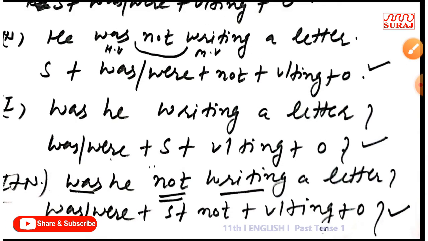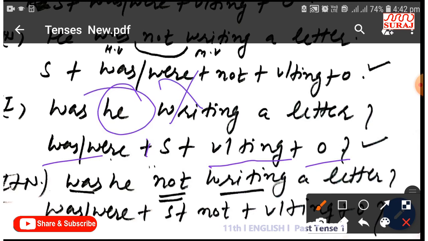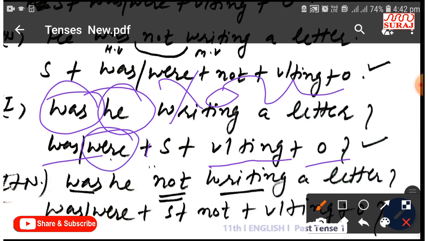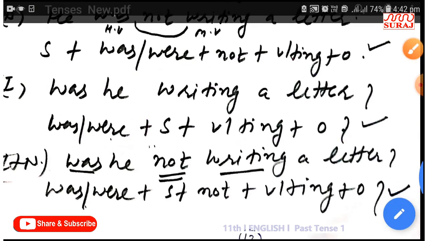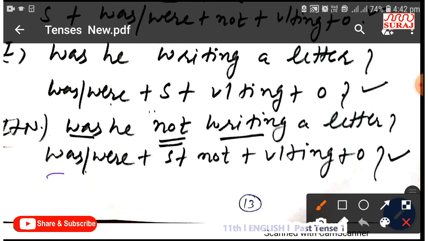Was he writing a letter? Was, were, subject, first form plus ing, object. If we write you in place of he, then we should use were in place of was. After that, in interrogative plus negative sentences: was he not writing a letter? Was, were, subject, not, first form plus ing plus object. After that, the interrogative mark.